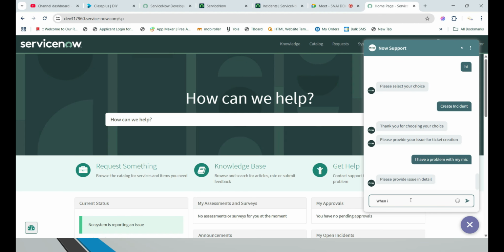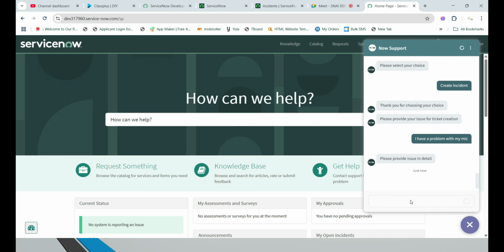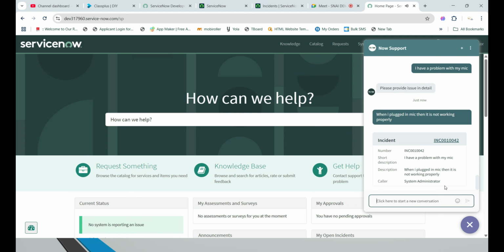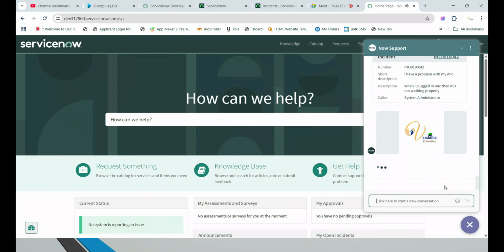When I plugged in the mic, it is not working properly. So this is the main issue, and I also gave the information in detail. I simply entered it, and you can see here that after a few seconds an incident ticket was created, and it is just giving a thank you for providing your support.